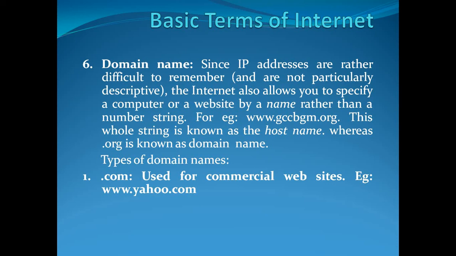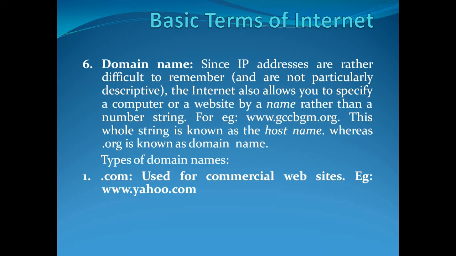Now, according to the usage of the website, according to the content available in the website, there are different types of domain names available. You can choose a particular domain name depending on what content you have in a particular website. To start with, the first category of domain name we have is .com, which is generally used for commercial websites. Commercial website in the sense which can earn you money, like displaying websites, marketing, etc. Google.com, for example, Yahoo.com. These are the websites on which advertisements are being displayed, and they earn money through it.